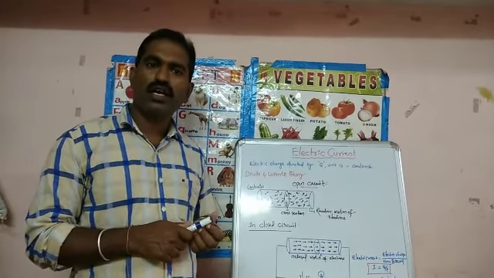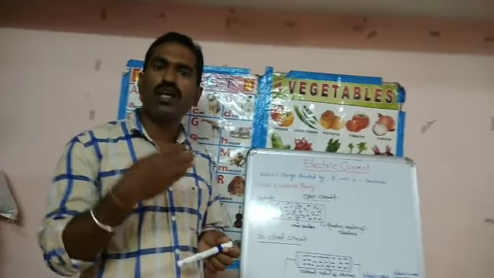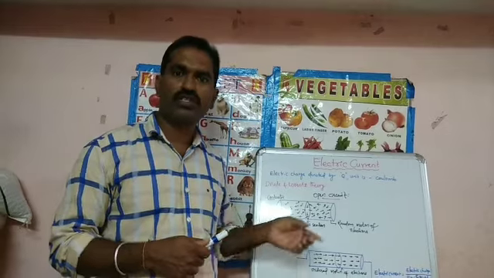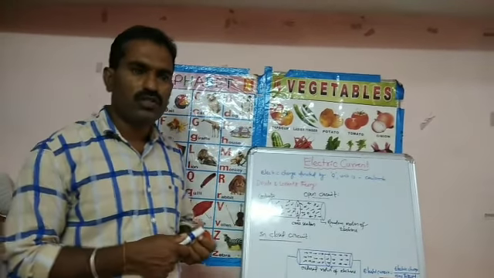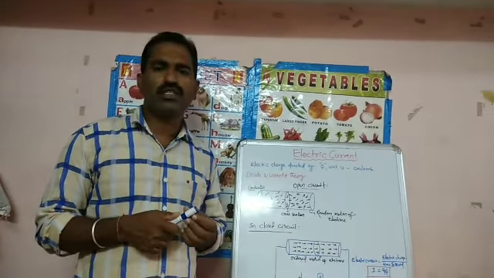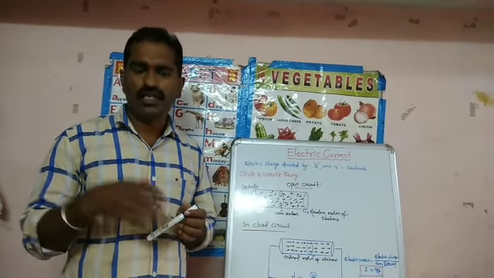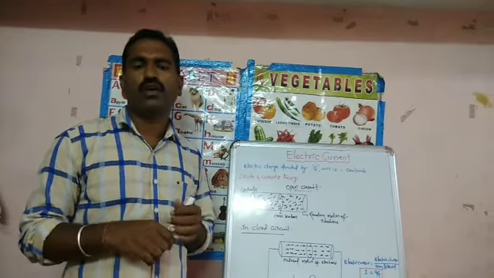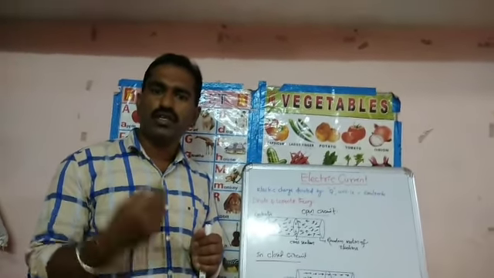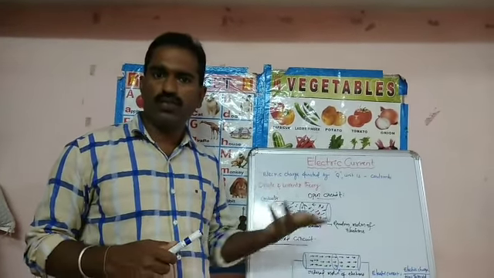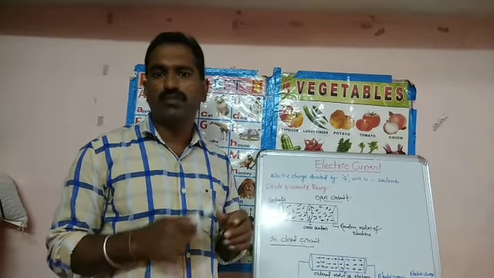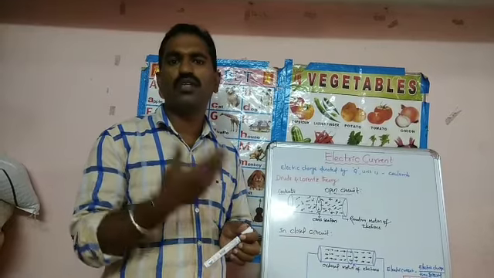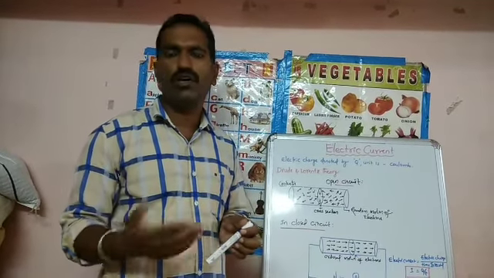So is the motion of the electrons responsible for the current? Right. Now we discussed electric current. The nature of the substance plays the key role in the transfer of energy from the battery to the bulb in the circuit. Some substances easily transfer the energy from the battery to the bulb. Those are called conductors. If the substances do not transfer the energy from the battery to the bulb, those are called non-conductors.